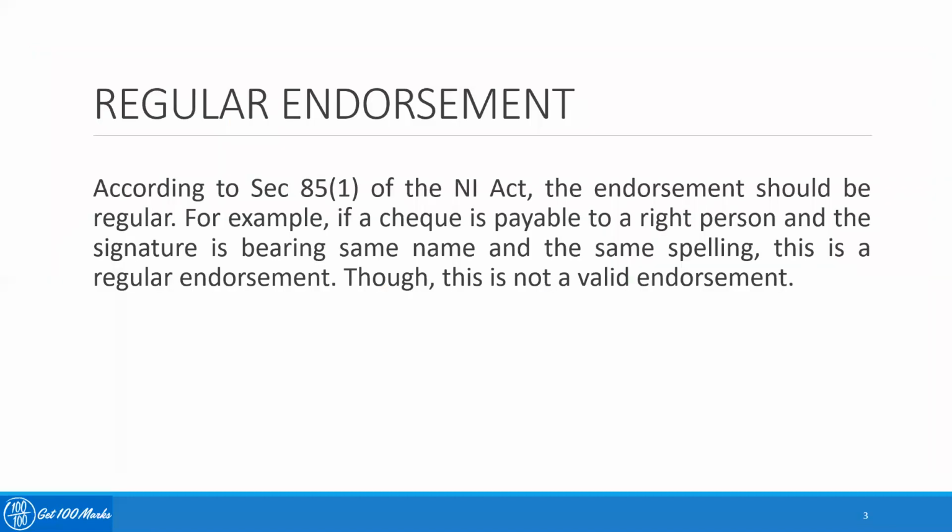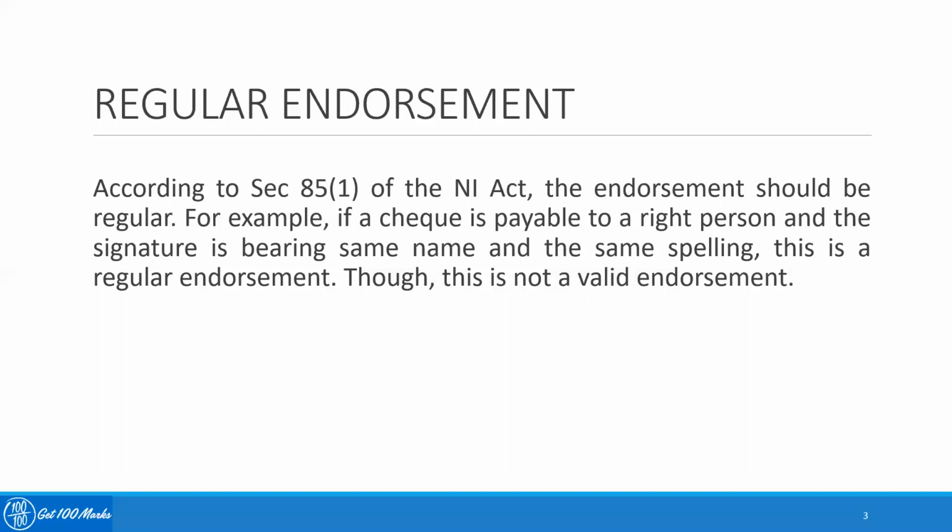The first case is that of a regular endorsement. You can see the definition here. Regular endorsement, according to section 85 subsection 1 of the Negotiable Instrument Act, means the endorsement should be regular. For example, if a check is payable to the right person and the signature bears the same name and the same spelling, this is a regular endorsement, though it is not necessarily a valid endorsement.